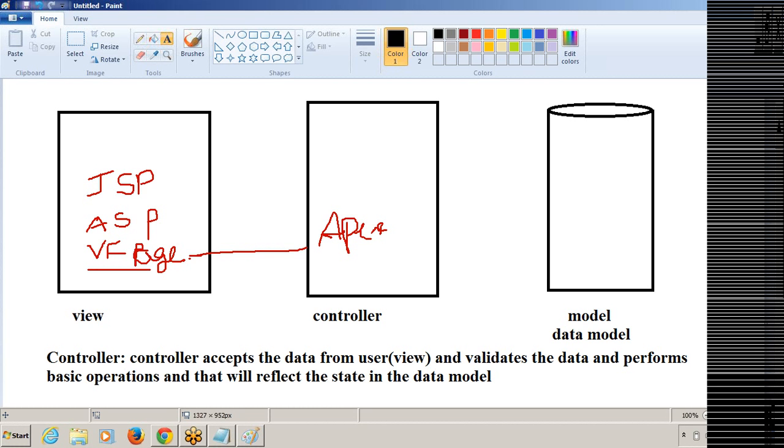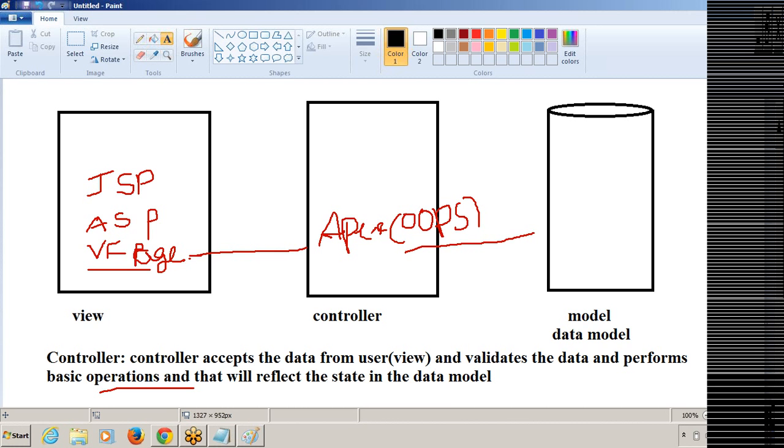The controller is the Apex programming language, so we can write extra functionality here using Apex. Note that Apex is also an object-oriented programming language, designed on the basis of OOPS concepts.